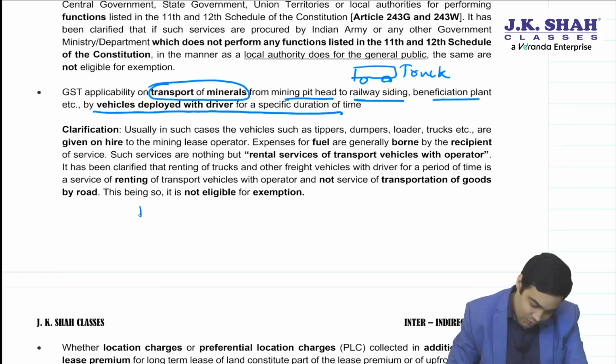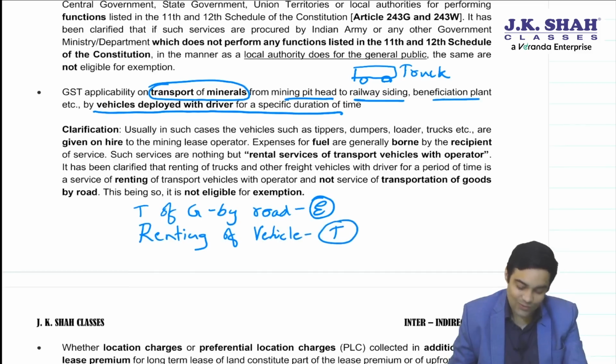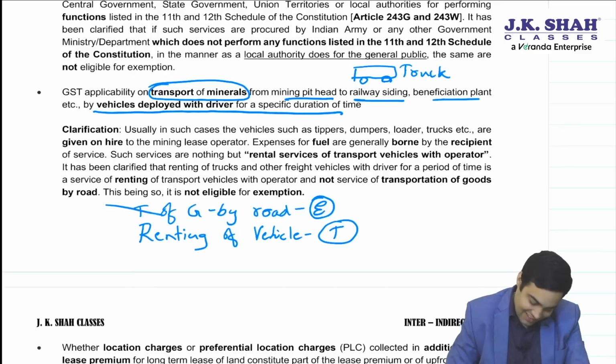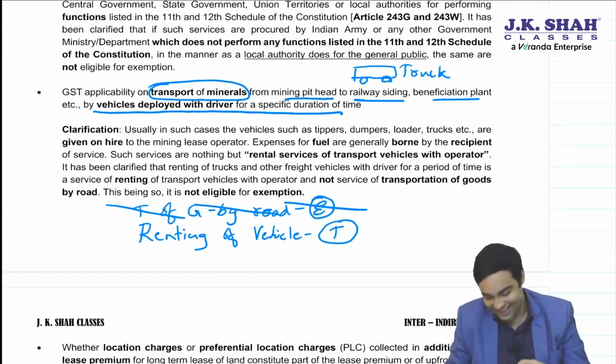Because let me tell you, if it is transportation of goods service by road, then it enjoys an exemption. If it is renting of vehicle, then it is taxable. So it will make a difference. So you think what it is? Taking a truck with driver for a specific duration. Sir, this is not transportation of goods by road. That's what CBIC clarified. It is not transportation of goods by road. It is renting of vehicle, which will be liable to GST. Okay.